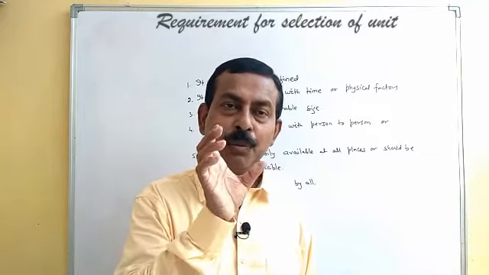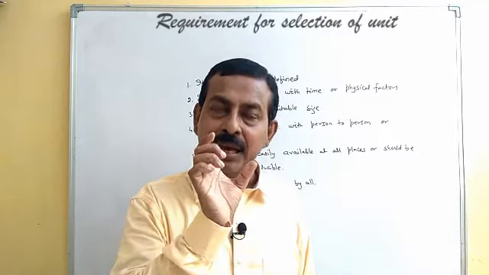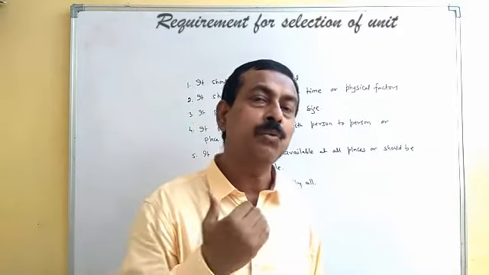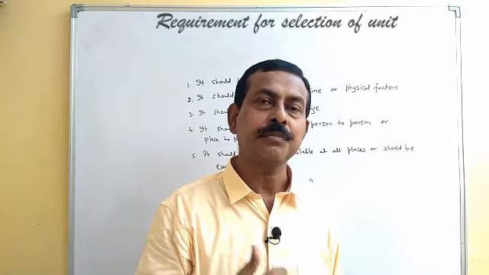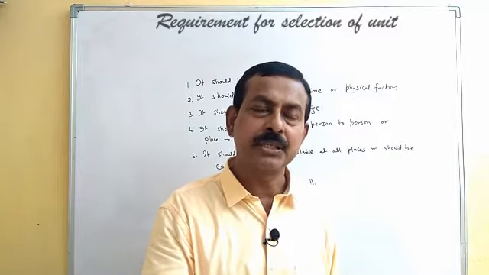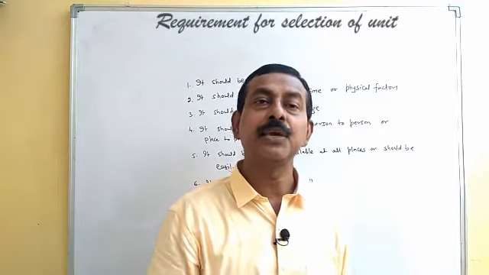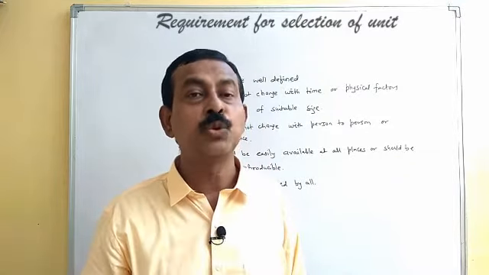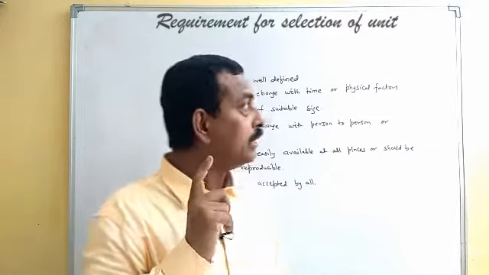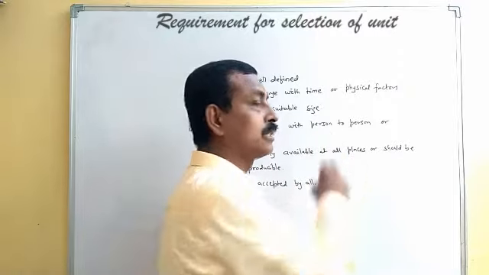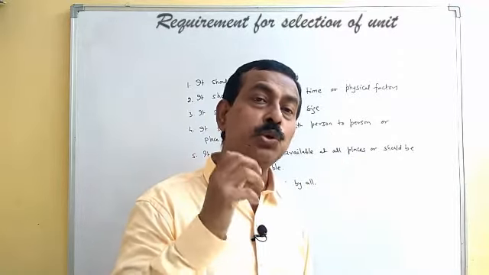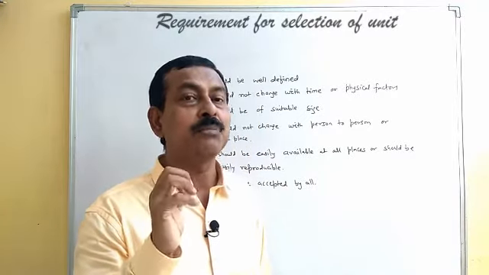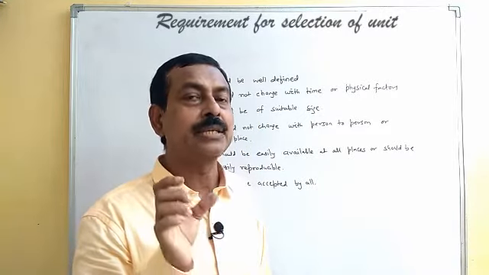So what you measure as 100 centimeter with that scale will actually be 101 centimeter. Similarly, in winter, when the temperature decreases, again there will be a different value of the measured length and actual length. So it should not change with physical factors, or if it is changing, we should know what calibration or correction can be done to get the exact measurement.